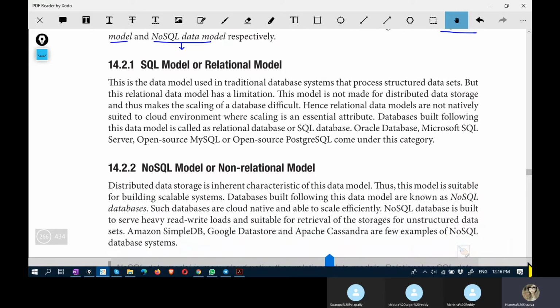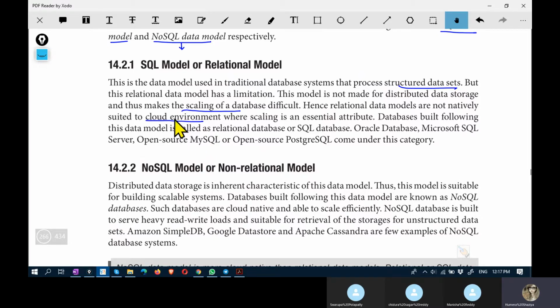And the SQL model, or relational model. The other name is relational model because it is in the form of a relation. A relation is a table. Here it mainly processes structured data sets. There is a limitation of structured data sets, which is that they can't be scaled easily. It's very difficult to scale a structured data set, and thus it is not suitable for a cloud environment, as scalability is a prime attribute of the cloud environment.